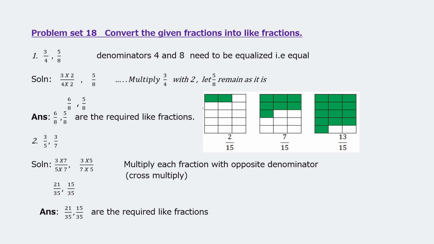For you to better understand, look at the boxes here. 15 parts are made, children. Here also 15. In this case also 15. But how many parts are shaded? 2 upon 15, 2 parts are shaded. Here 7 upon 15, 7 parts are shaded. And here 13 parts are shaded. But they are all converted into like fractions.